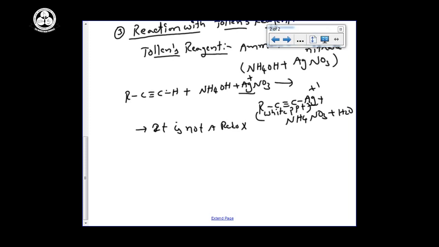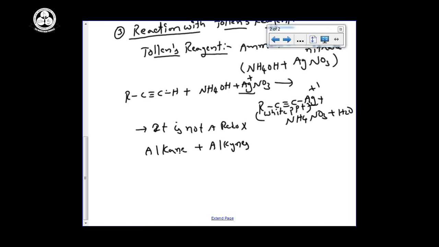So already I told you the most important condition is must be in the terminal alkynes. This above two tests, like reaction with copper compound, reaction with silver compound, or reaction with sodium. For example, I am giving a mixture of compounds like one alkane and one alkyne mixed in the laboratory.